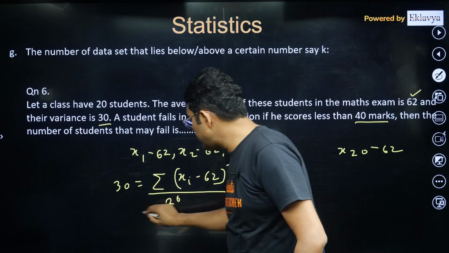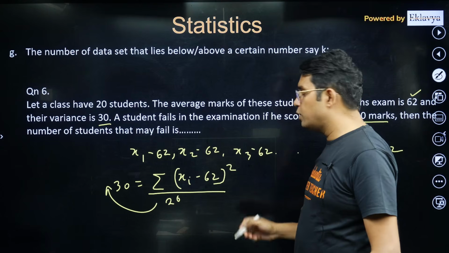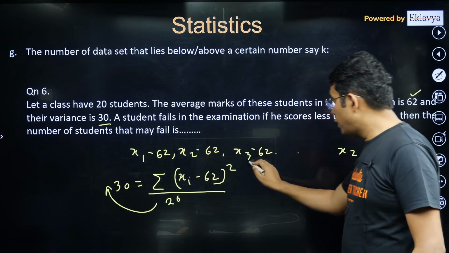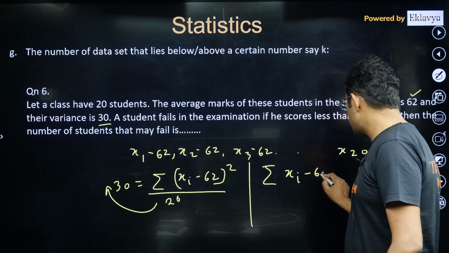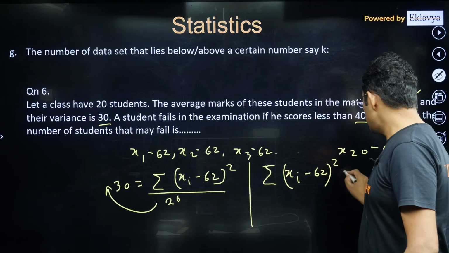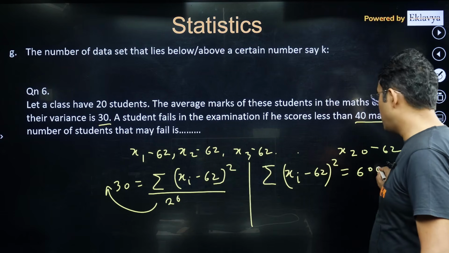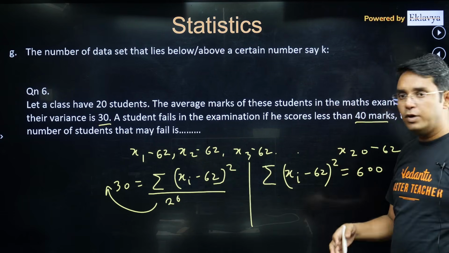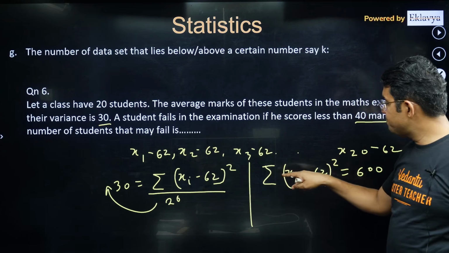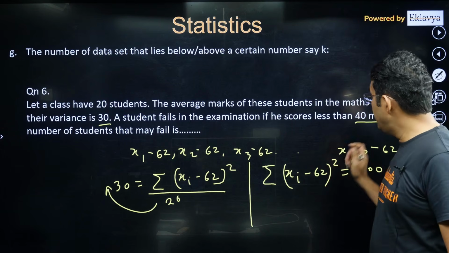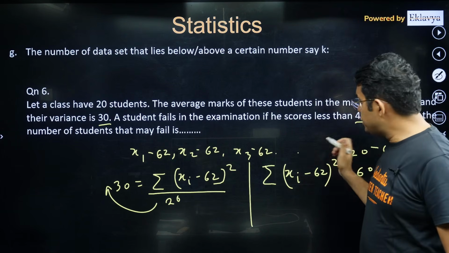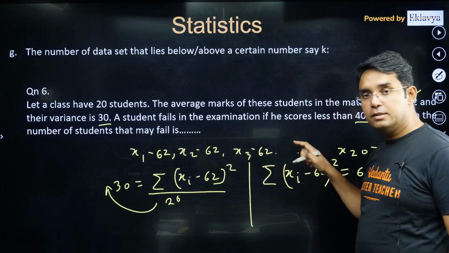You can take this 20 that side and this will become equal to 600. Okay, so what we are getting? We are getting summation of (xi minus 62) whole square is equal to 600, i ranging from 1 to 20. Okay, now if any student is getting less than 40 marks, which means after subtracting that 62 which I